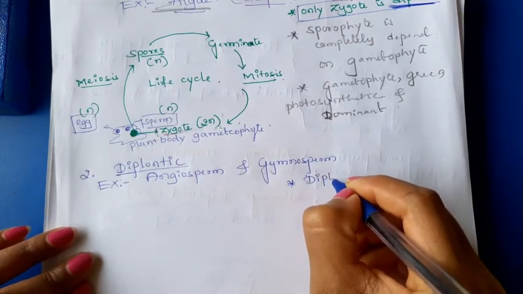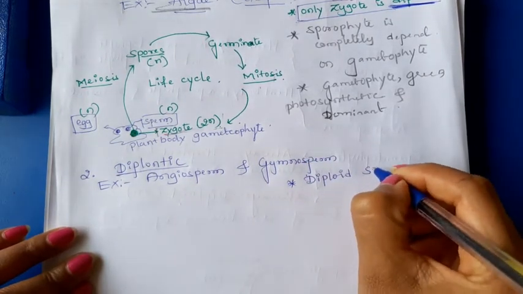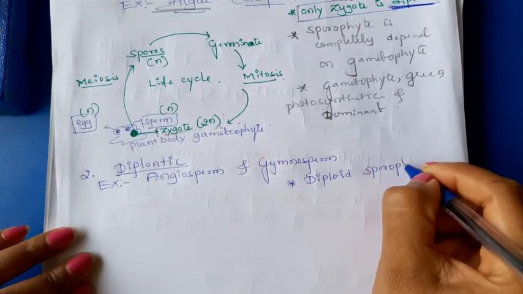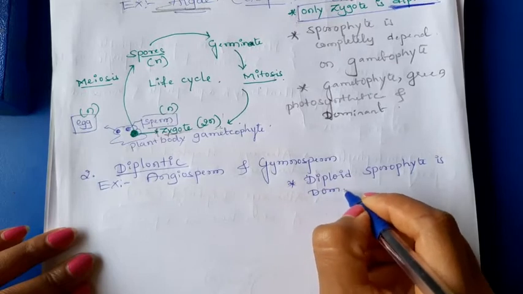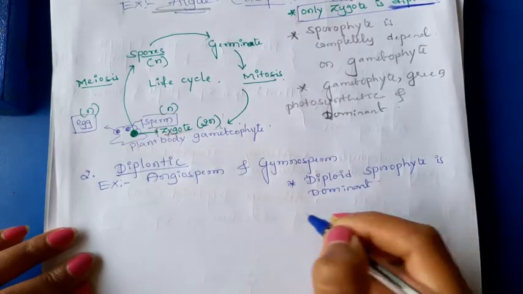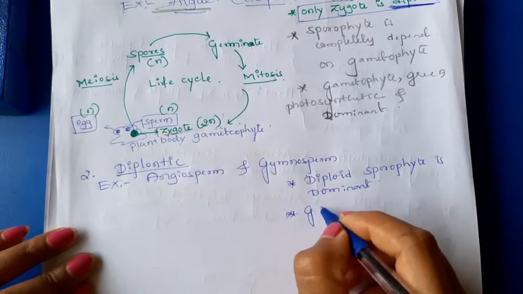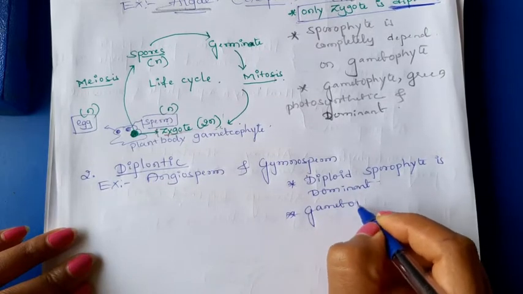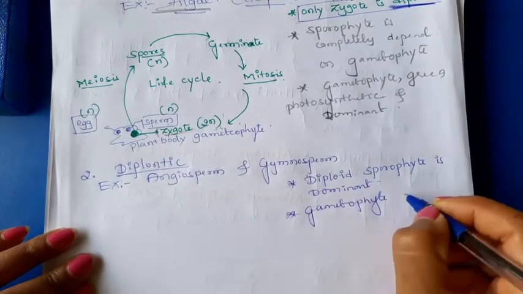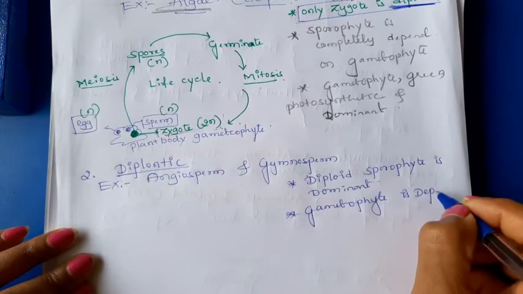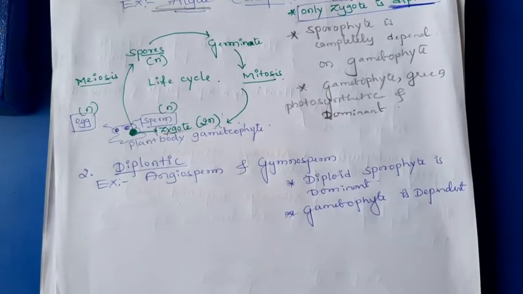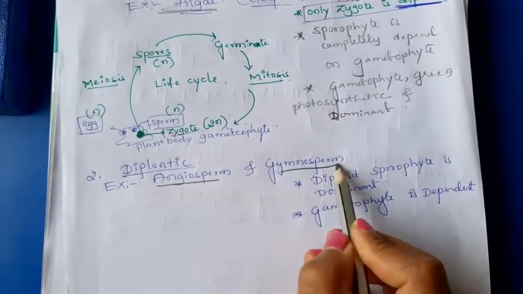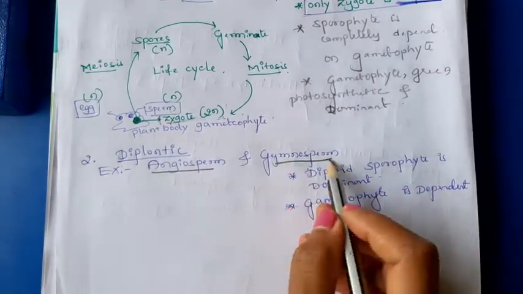Diploid sporophyte is dominant, then gametophyte is dependent. Okay, you know that angiosperms are the flowering plants, and gymnosperms are seed bearing plants.